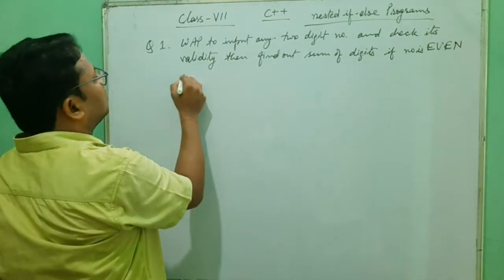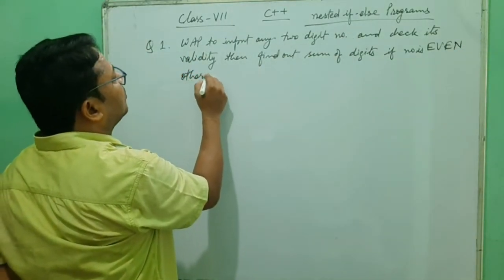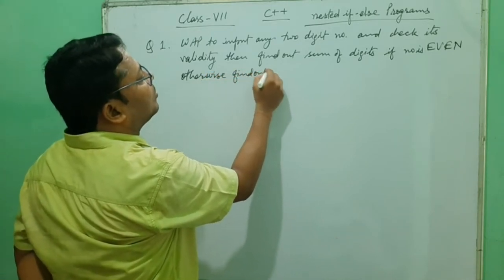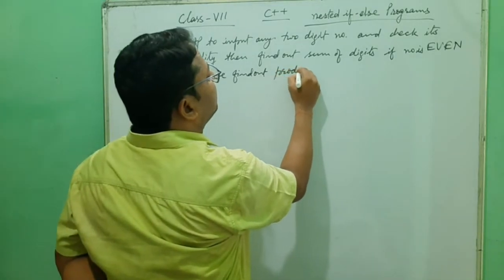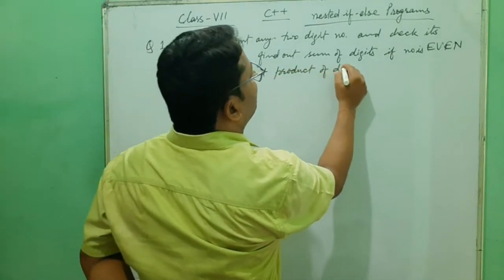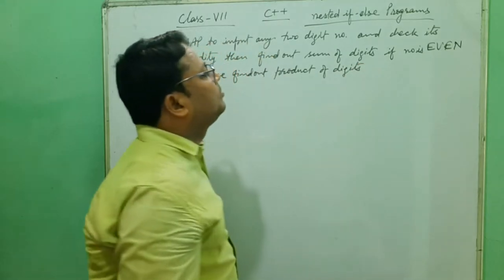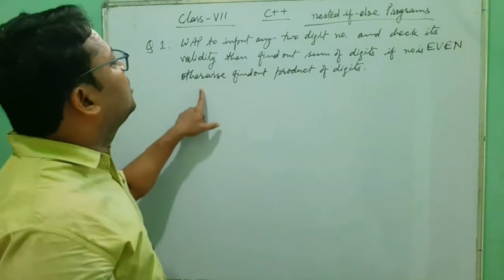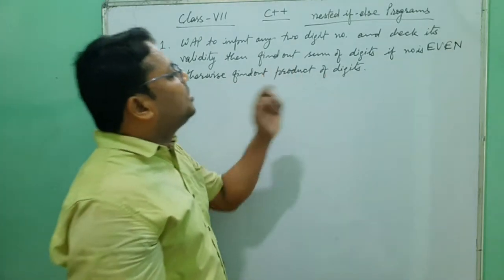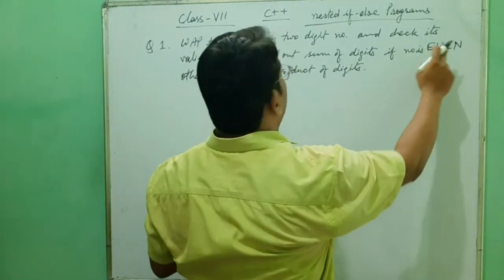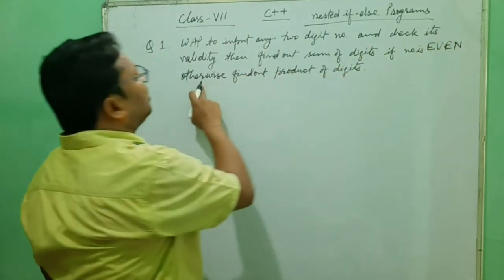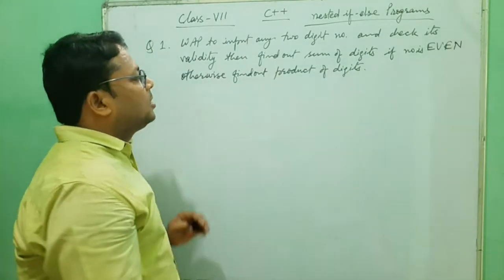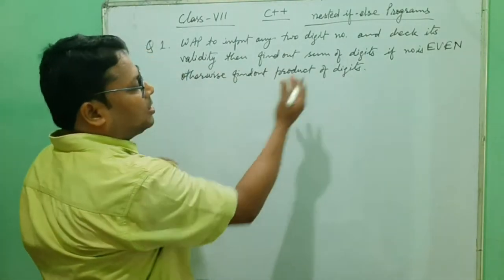Otherwise, find out the product of digits. Otherwise means the number is not even, so it is odd, then find out the product of digits. It is clear in that, though not written.